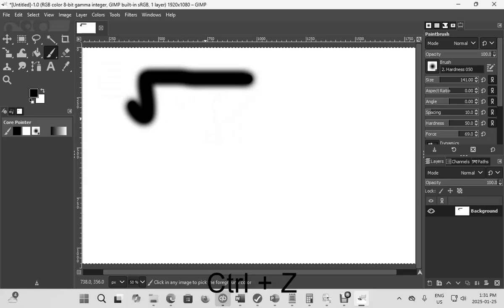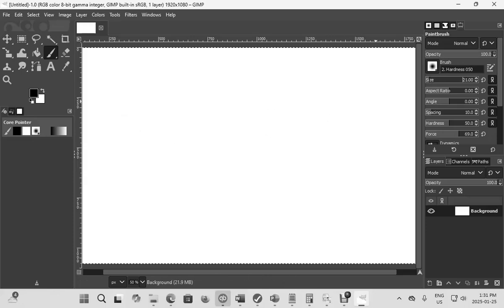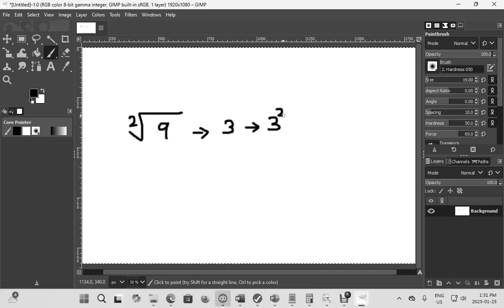Let's take another example. Let's say this is the square root of 9. We know there is an invisible number over here, the number 2, which is your index. The sign for the square root is your radical sign, and whatever number you have inside the radical sign is your radicand. The square root of 9 is 3. Why? Because 3 squared is basically 3 times 3, which is 9.